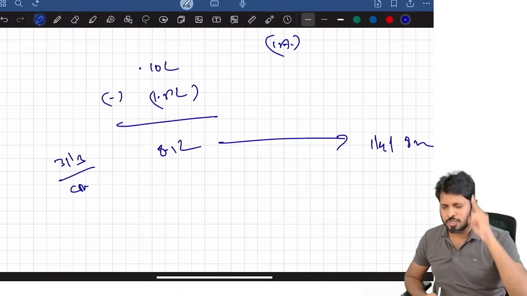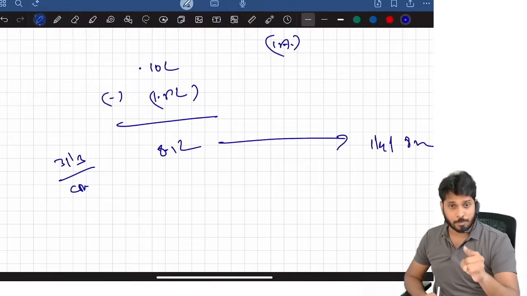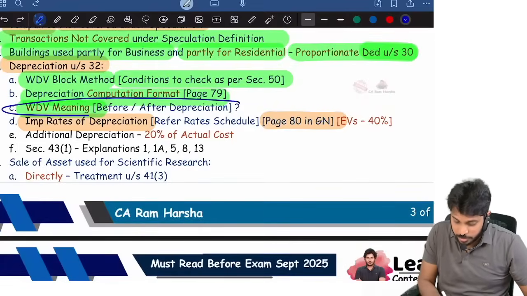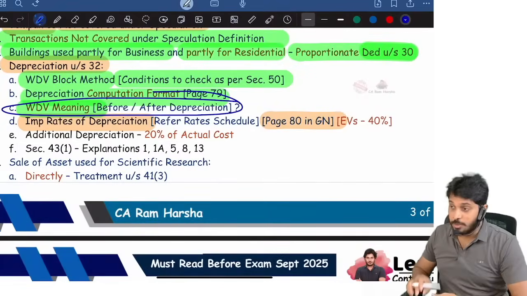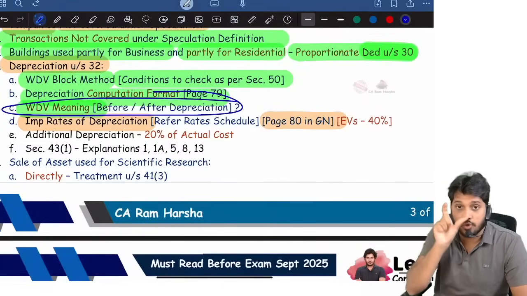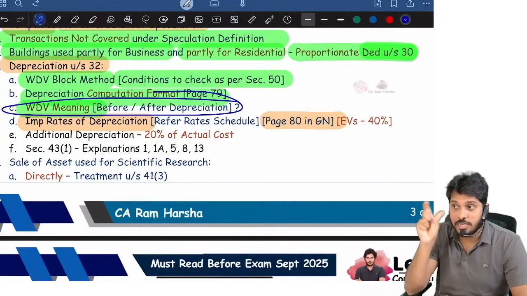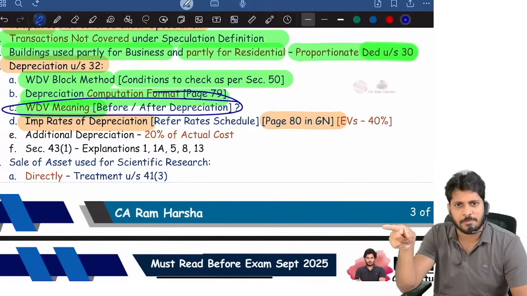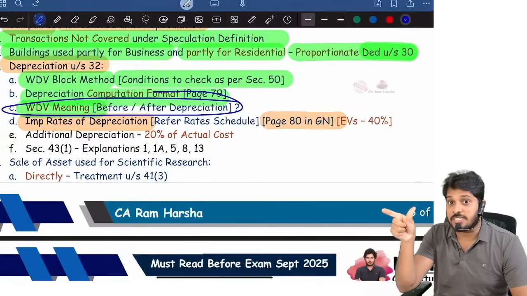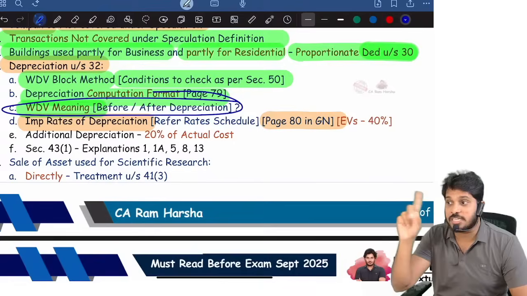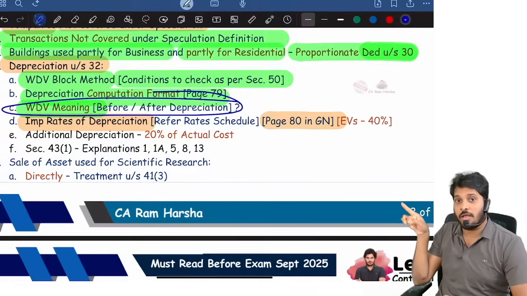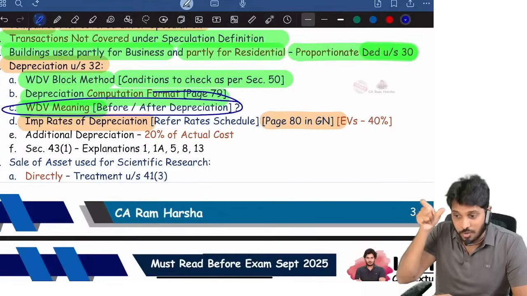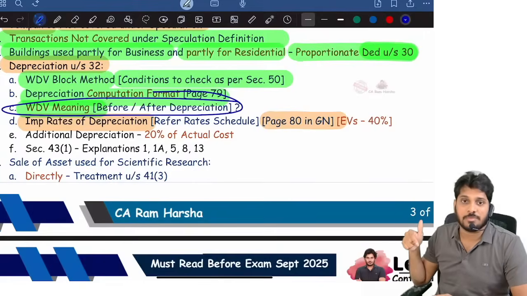Be careful. MCQs and descriptive question possibility is there. So this is one confusing point which many students don't know. They think closing WDV means after depreciation always. No, in fact, the word closing will not be there. As per Act, it is WDV as on 31st March. If they say clearly after depreciation, then only that value is after depreciation, that will be equal to 1st April. Suppose if they did not mention after depreciation, then that is WDV before depreciation. You calculate depreciation and then the balance will be the opening.